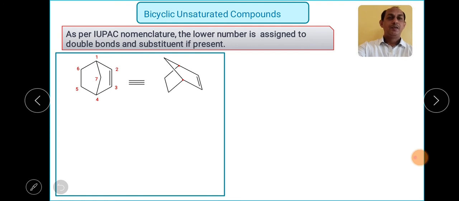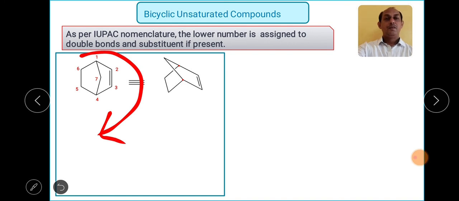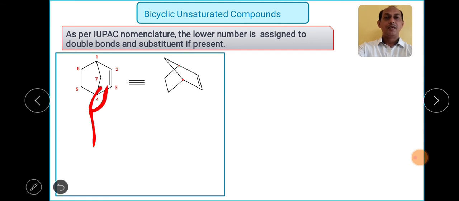How can we start? We have to start with the word bicyclo. Okay, then we have to move in such a direction while numbering from the largest ring, in such a way that your double bond should get the minimum number. The carbon-carbon double bond should get the minimum, the lowest number. In such a way you can start. For this particular structure there is no issue. You can go in the clockwise direction or anti-clockwise. Even if I start numbering from this carbon, it doesn't matter, and I can move anti-clockwise, no issues.